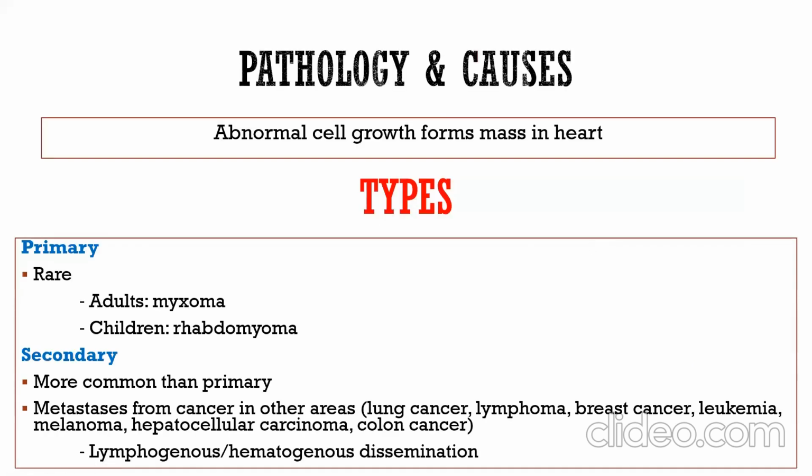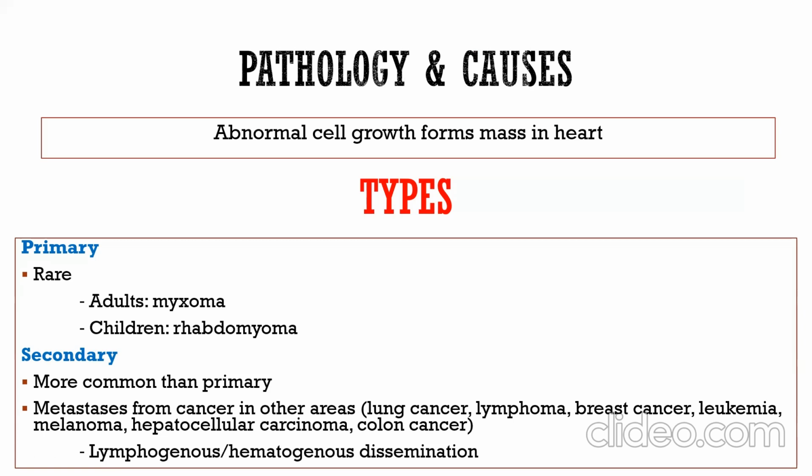Cardiac tumors are abnormal cell growths forming a mass in the heart. Types are classified as primary and secondary. Primary tumors are rare: adult myxoma and children rhabdomyoma. Secondary tumors are more common than primary.